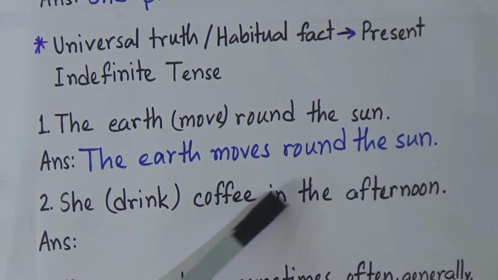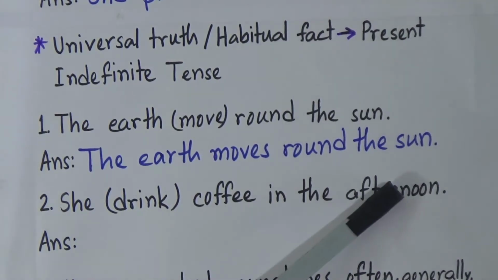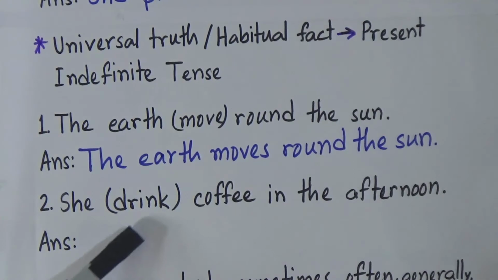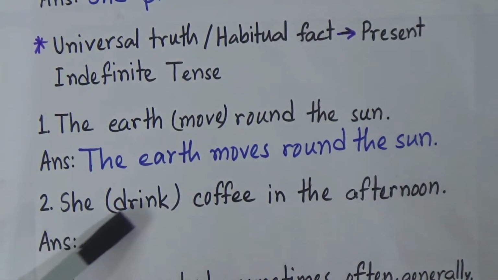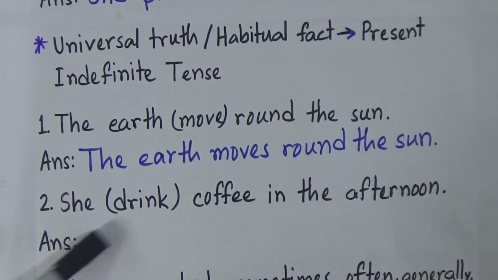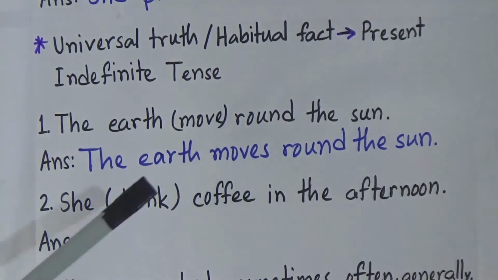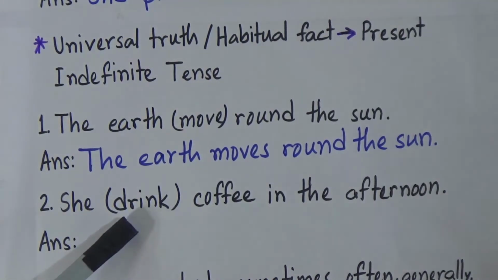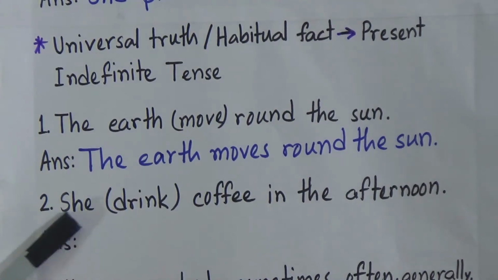Now the second example: she drink coffee in the afternoon. So it is a habitual fact. That means she drinks coffee every day in the afternoon, and it will be present indefinite tense. Now look at the verb. It is drink. So what will be the correct answer? Yes, I know all of you know the answer. We will add s at the end of the verb because she is the third person singular number.